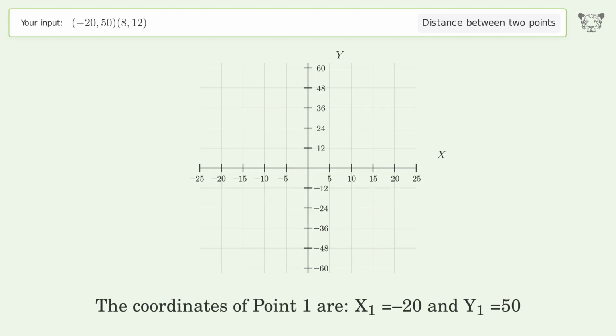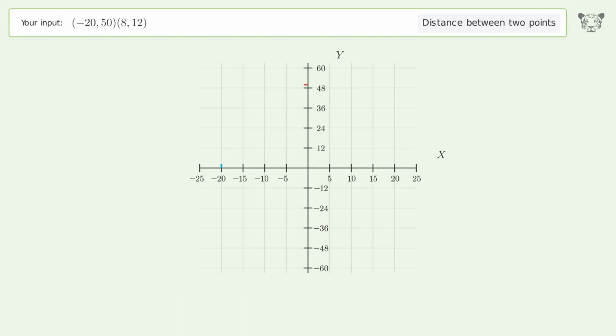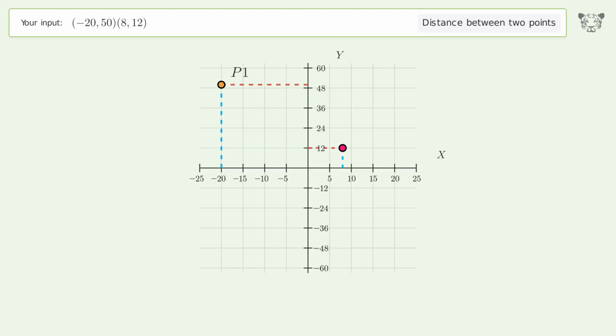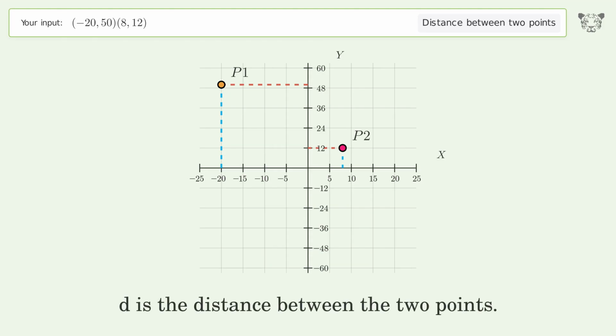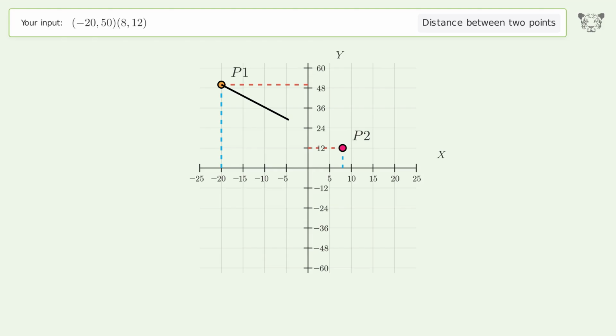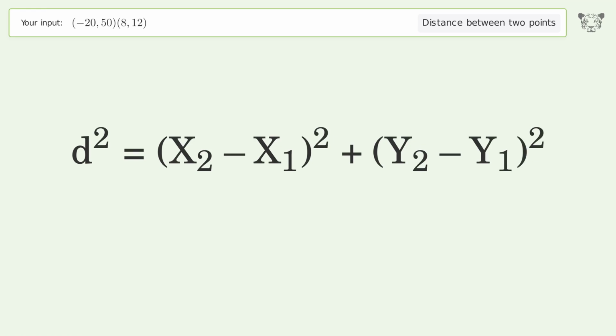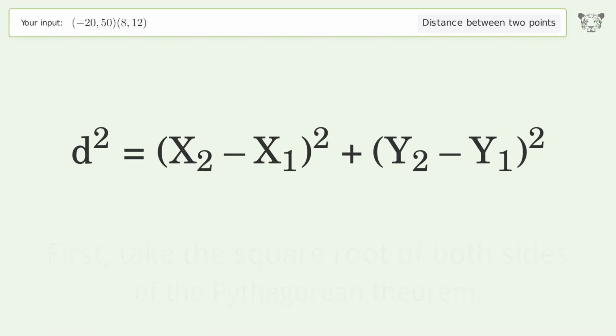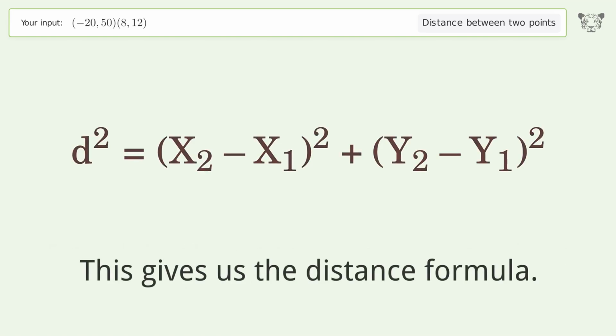The coordinates of point 1 are x1 equals -20 and y1 equals 50. The coordinates of point 2 are x2 equals 8 and y2 equals 12. D is the distance between the 2 points. First, take the square root of both sides of the Pythagorean theorem. This gives us the distance formula.